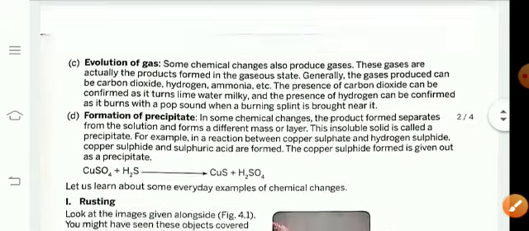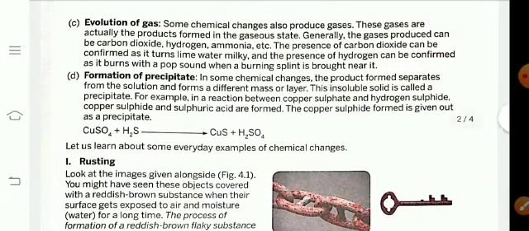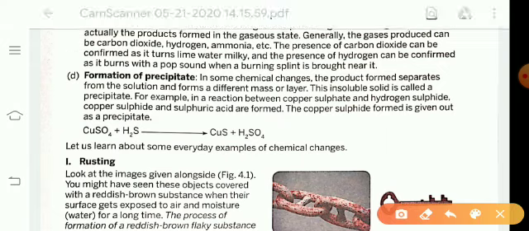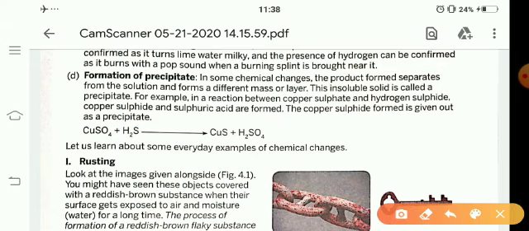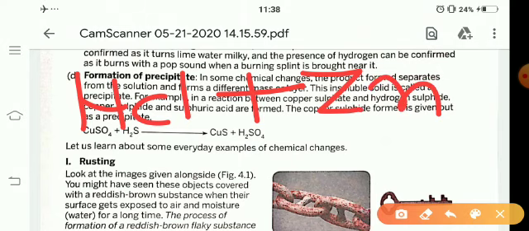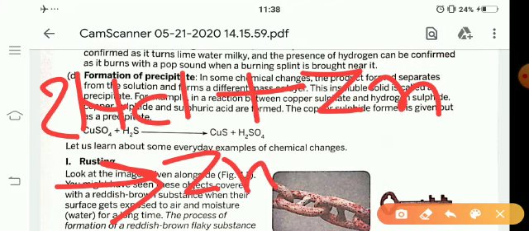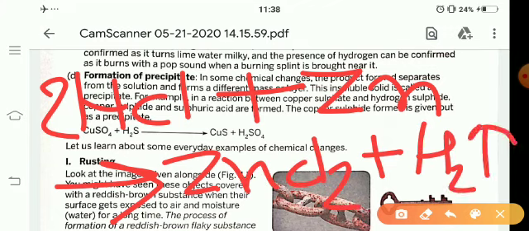Okay, next property is evolution of gas, means production of gas. Some chemical changes also produce gases. For example, when any acid, for example HCl, reacts with Zn, it forms ZnCl2, zinc chloride, and releases H2 gas, hydrogen gas.